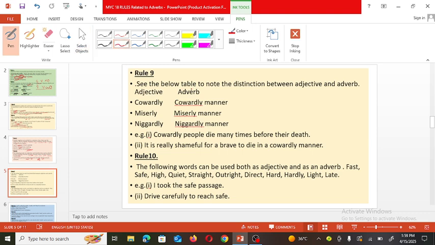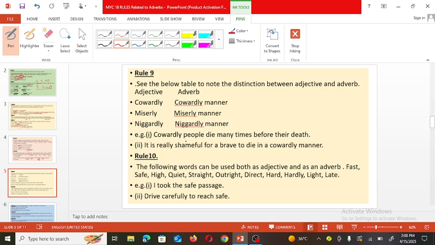See the below table to note the distinction between adjective and adverb. For example, cowardly. Cowardly is an adjective, but cowardly manner is an adverb. Miserly, adjective. Miserly manner, adverb. Niggardly, it's an adjective. Niggardly manner, it's what? Adverb.